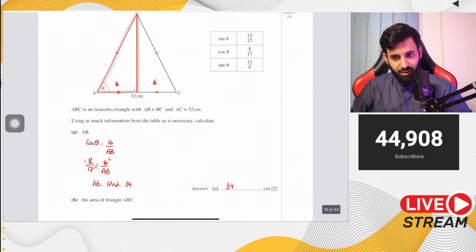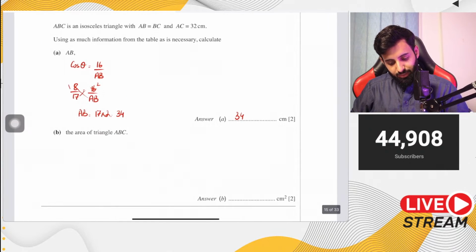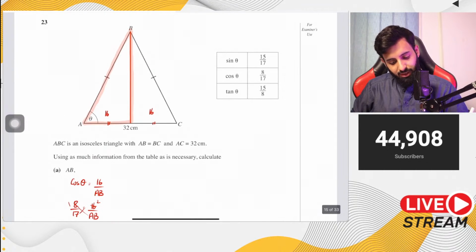480, I think, is the correct answer. Let's see. So to find the area of triangle ABC, there are a lot of ways through which you can do that. You can actually use the sine rule as well now.